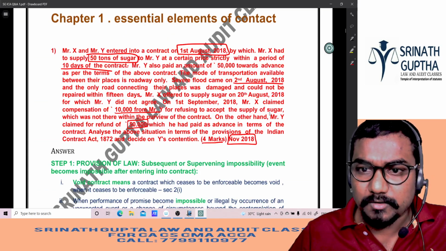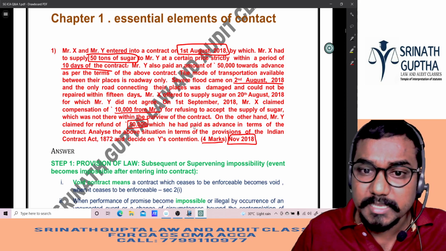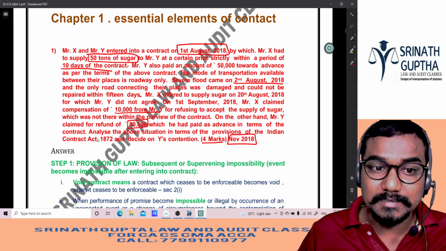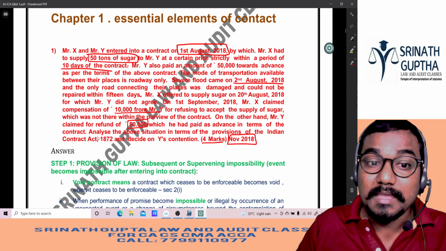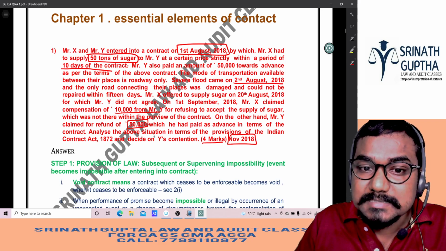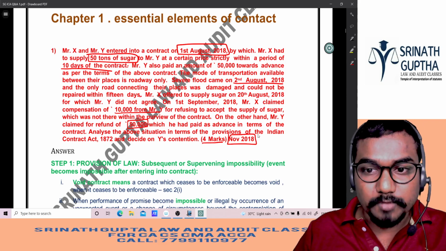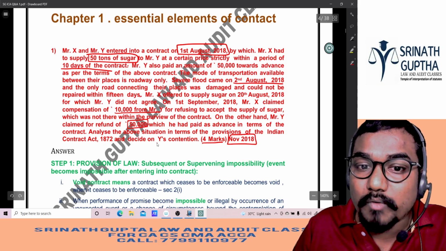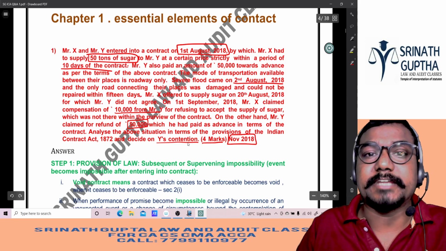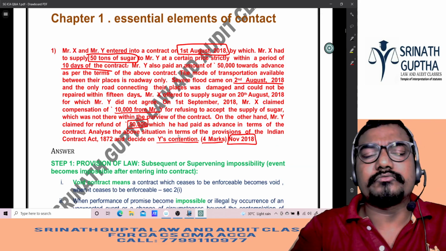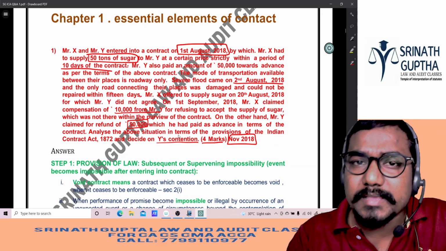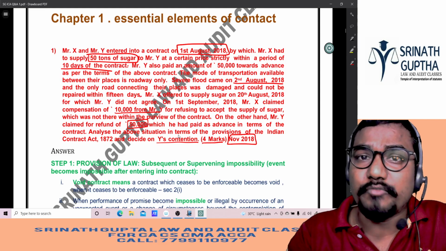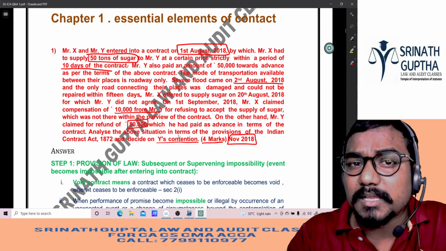Y claims the refund of 50k which he has paid as advance in terms of the contract. This is the question, beta. The main question: analyze the above situation in terms of the provisions of the Indian Contract Act and decide on Y's contention. Contention means intention. So Y gave the advance of 50k to X and Y is demanding his 50k refund. Whether Y is eligible for the refund, beta?